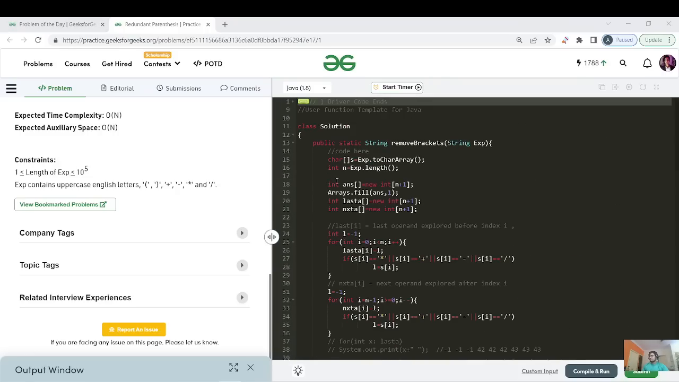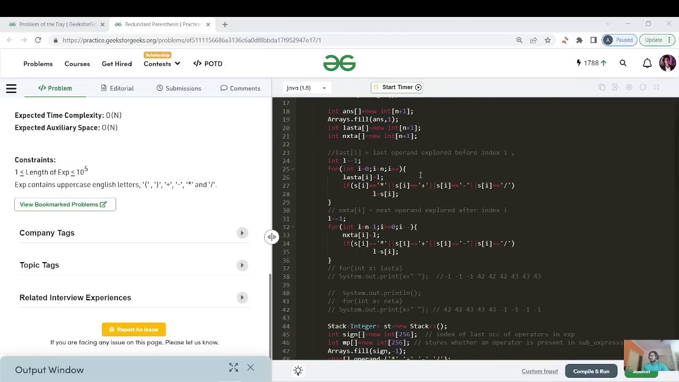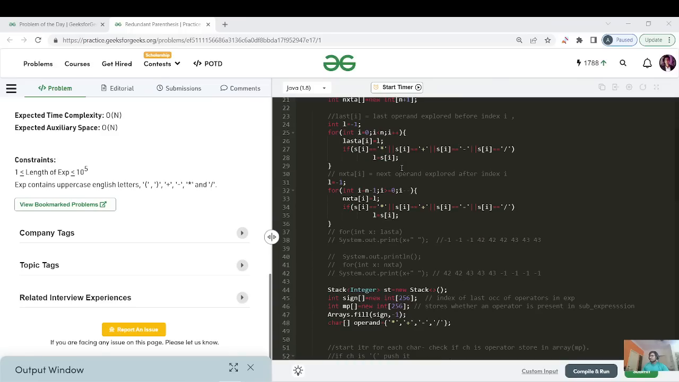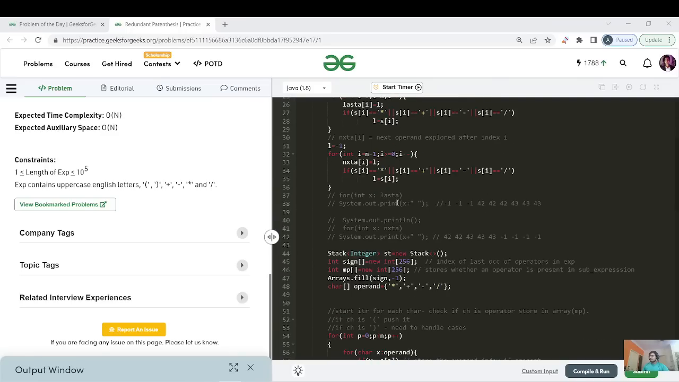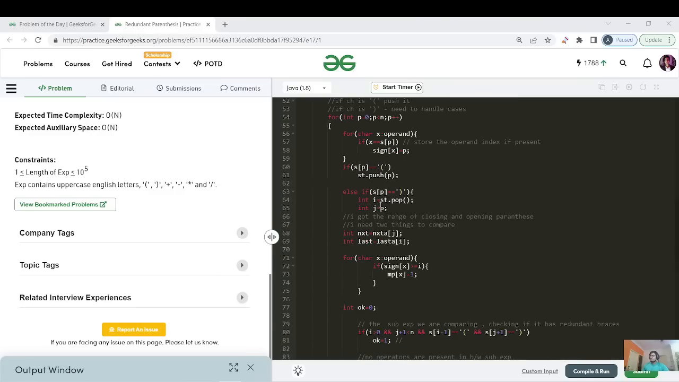But before that, let me give you a code walkthrough again. The first step is making the expression into a string. We made two arrays, next and last, to keep track of the previous and next operators of a particular index. Then we used two for loops to maintain that. We made a stack, a sign array and an MP array. MP is nothing but a store for operators. When we check a particular sub expression, we use this array to check whether there are any operators present in between or not, right? And there is a for loop for each and every character. If it matches an operator, we store that index in the sign array, right? That is what helped us update the MP array.